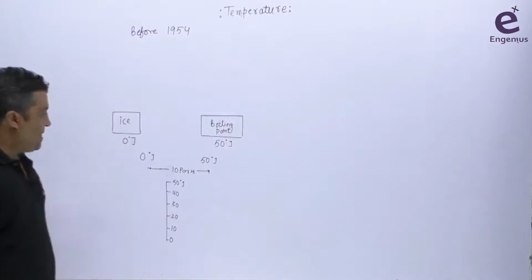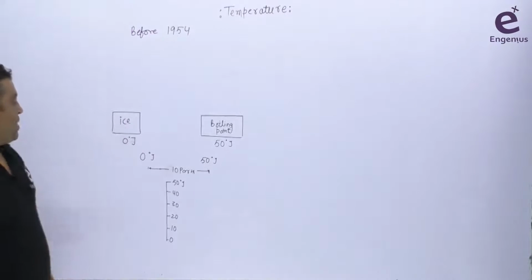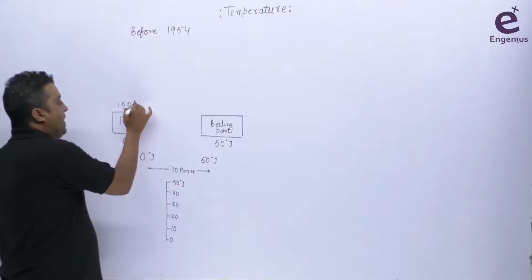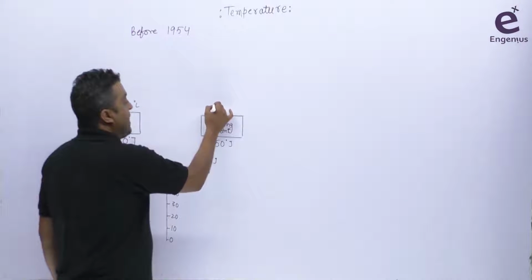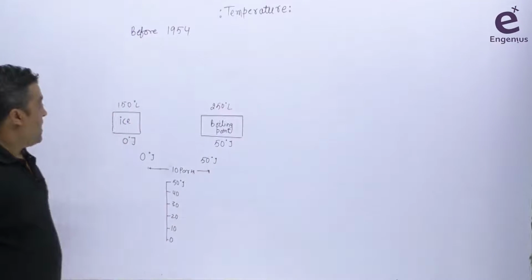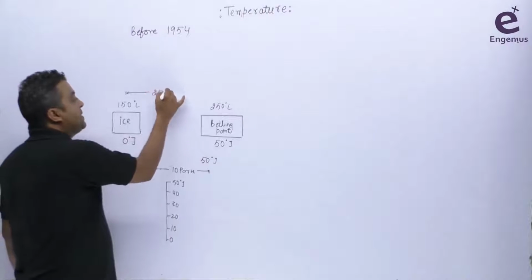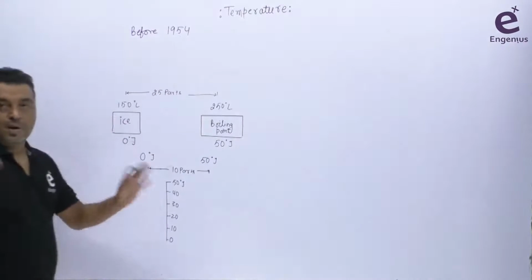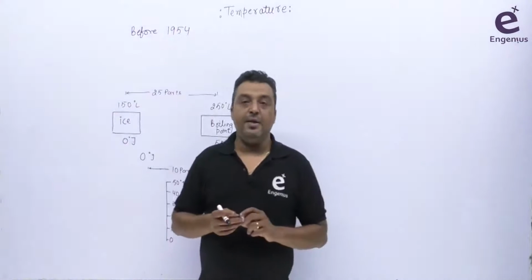Obviously now you will say, sir, I want my own scale with these two points, so you said okay, I will choose this one as 150 degree L, and I will choose this one as, let's say, 250 degree L. And you say sir I will divide this one into equal 25 parts. Okay, no problem, it's your choice, आप कर सकते हैं. So आपने दो arbitrary state choose की, उसमें आपने एक scaling system डिजाइन कर दिया.